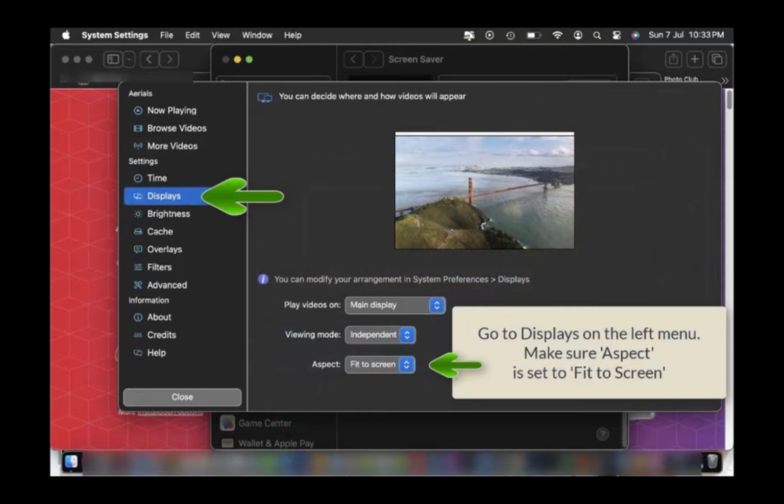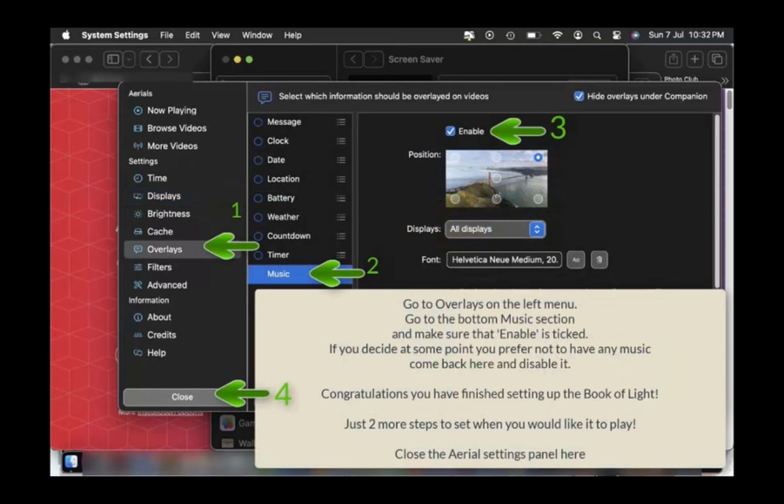Then go to Overlays on the left menu and Music on the second menu that opens up, and tick Enable to make sure music is turned on. You may wish to come back here to disable the music if you prefer a silent screensaver. But we do include a wonderful collection of music donated by some very generous musical friends of ours. Then click the Close button at the bottom left.